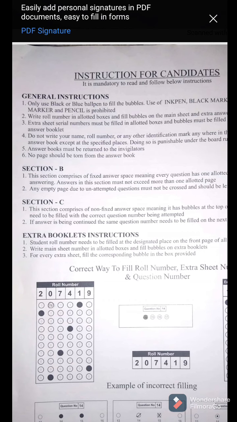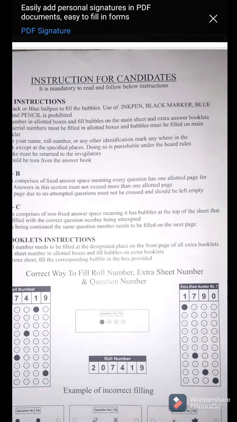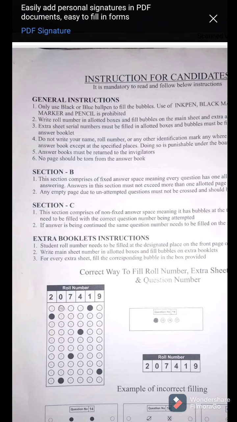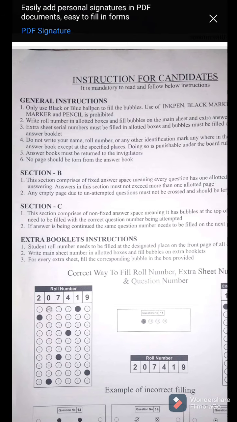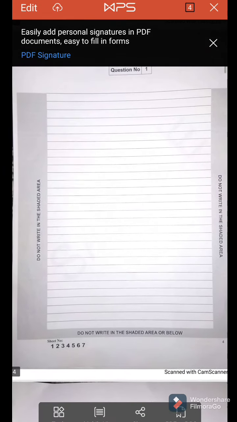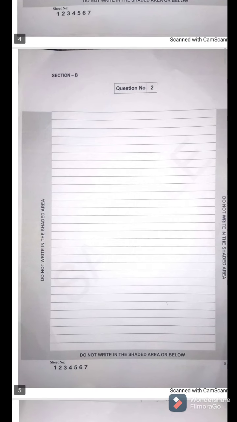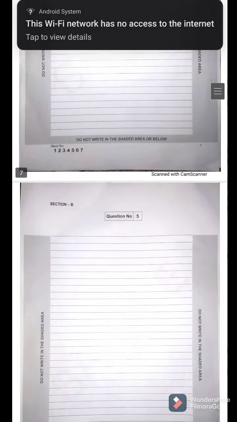For section C, point number 1 is: this section comprises of non-fixed answer space, meaning it has bubbles at the top of the sheet that need to be filled with the correct question number being attempted. If the answer is being continued, the same question number needs to be filled on the next page. The way we had specific space for questions in section B, like for example, for question number 1 we have only this one page, for question number 2 we have this page, but in section C, we don't have this thing.